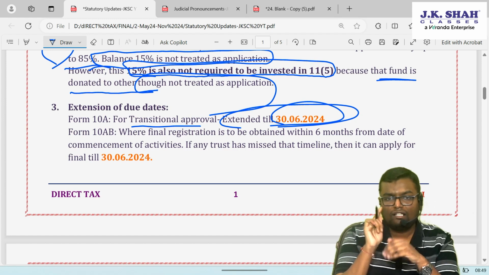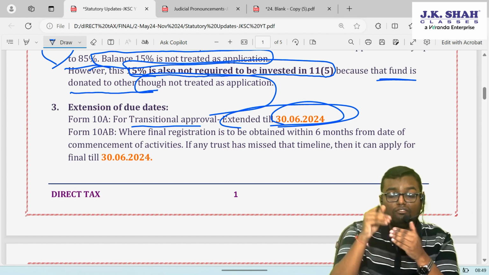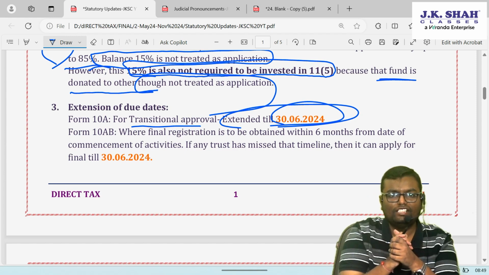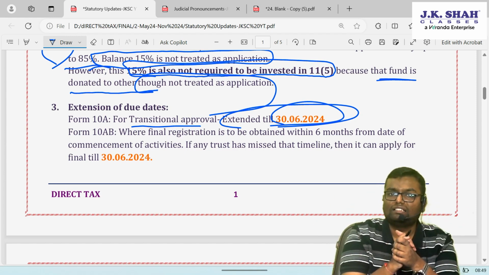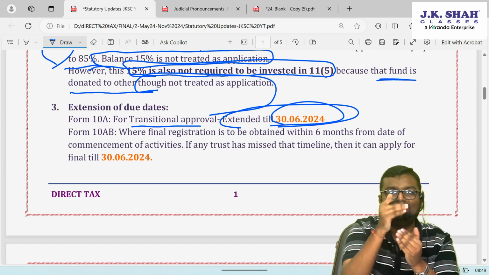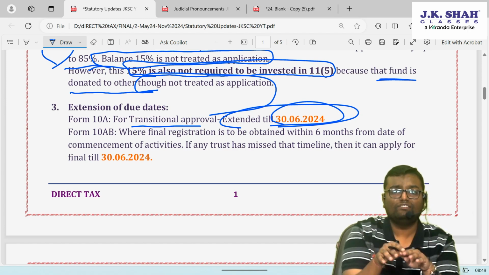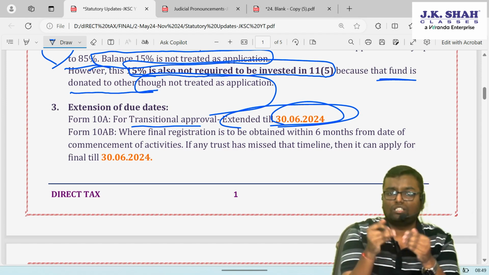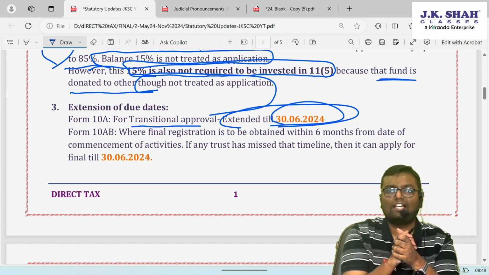One more thing, whenever you are provisionally registered and now you start your activity, within 6 months of starting of the activity, you have to apply for final registration. If you forgot to apply within 6 months, then after 6 months you can never apply for final registration. It was a dead end. So many trusts forgot to register under final registration even though activity started. Within 6 months they forgot to do final registration. That means that trust can never be registered under final now.